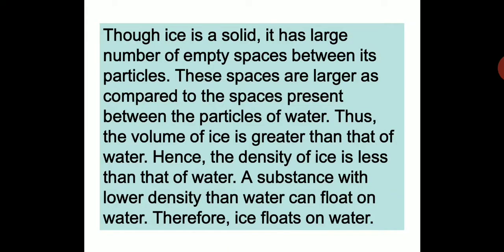Okay, so though ice is a solid, there are a large number of empty spaces between its particles. These spaces are larger as compared to the spaces present between the particles of water. Thus, the volume of ice is greater than that of water. Hence, the density of ice is less than that of water. A substance with lower density than water can float on water. Therefore, ice floats on water. So, you can write this answer in your notebook.